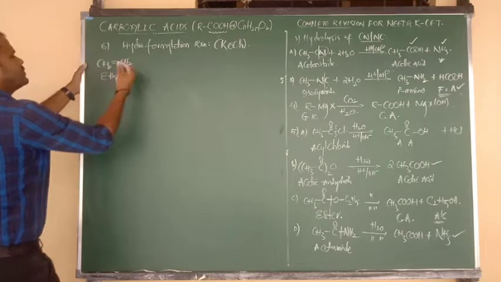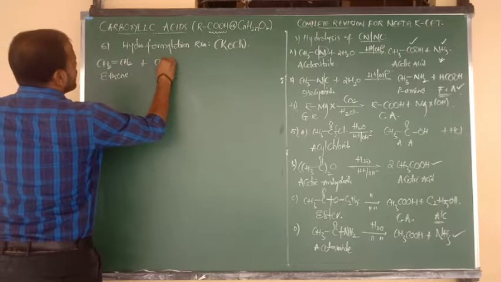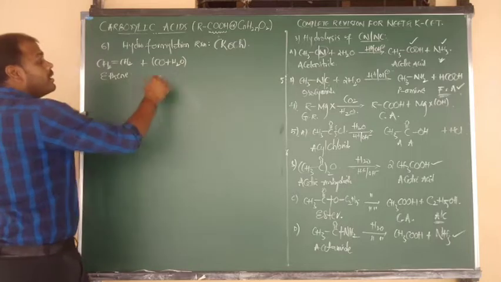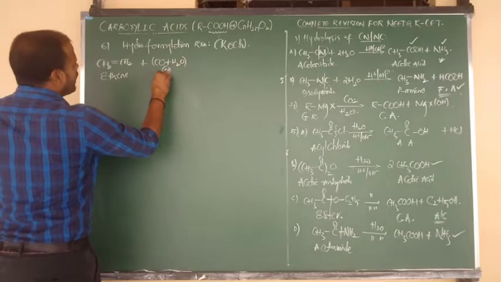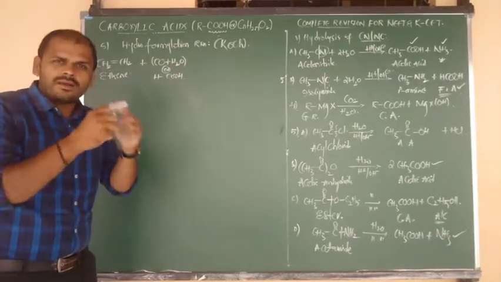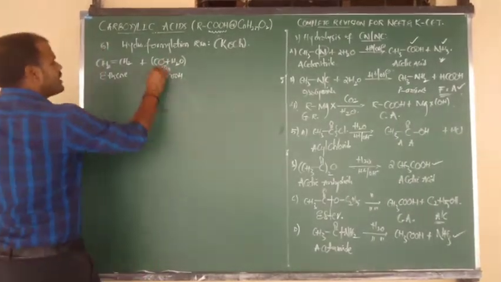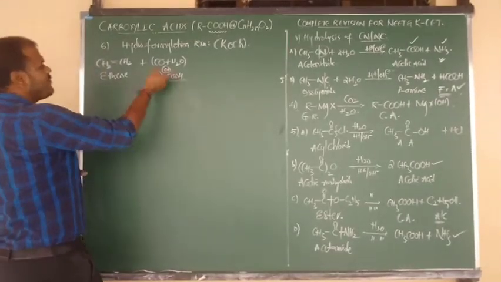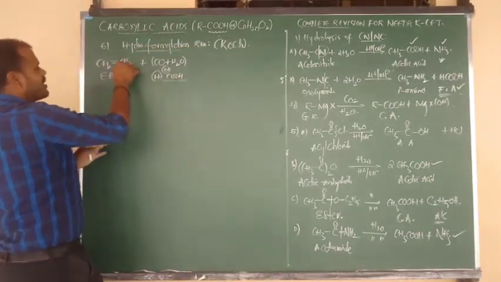CH2 double bond CH2, an alkene or ethene, upon reaction with a mixture of carbon monoxide plus steam. Both undergo reaction with each other and are converted into H bonded to COOH. CO combines with H2O, they react with each other and are converted into formic acid. So attacking of H and attacking of formic acid upon the alkene is called hydroformylation.